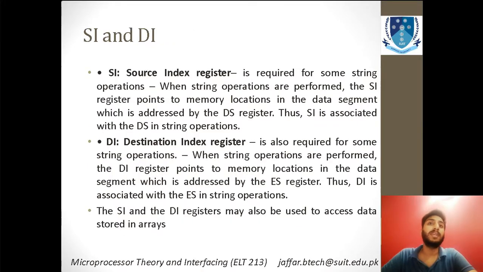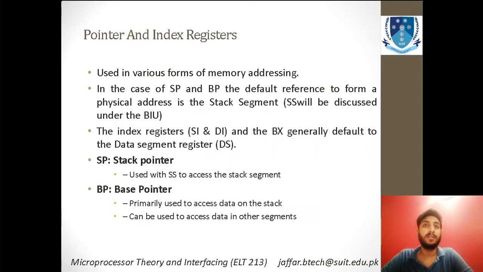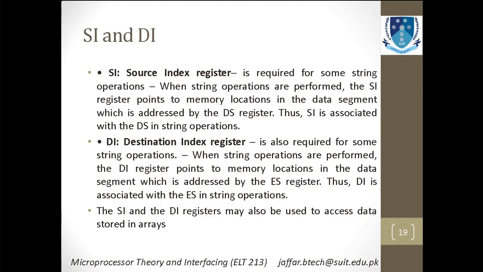Now what is SI and DI? SI is basically the source index register and DI is the destination index register. The source index register is required for some string operations. A string is another form of data representation. When string operations are performed, the SI register points to memory locations in the data segment, which is addressed by the DS register, that is the data segment. We will discuss this in class.